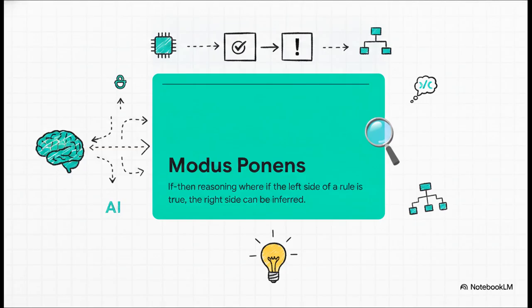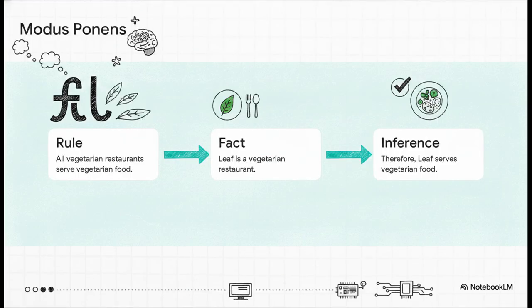It does this through inference, specifically using a method called modus ponens. It sounds like fancy Latin, but it's really just basic if-then reasoning. If the left side of a logical rule is true, then the right side can automatically be deduced, even if no programmer ever explicitly told the AI that specific fact. Let's watch this logic built inside our restaurant model.